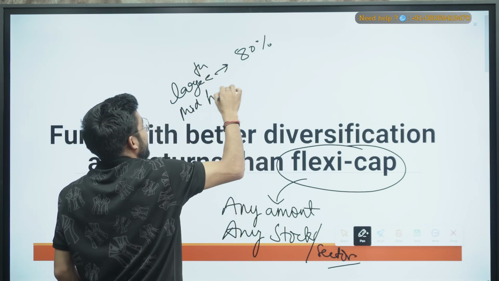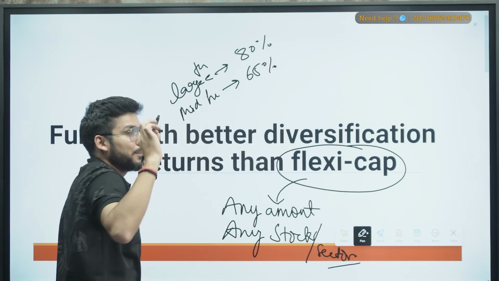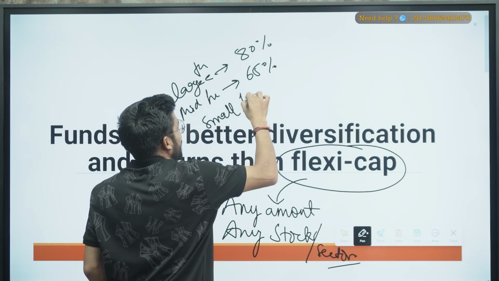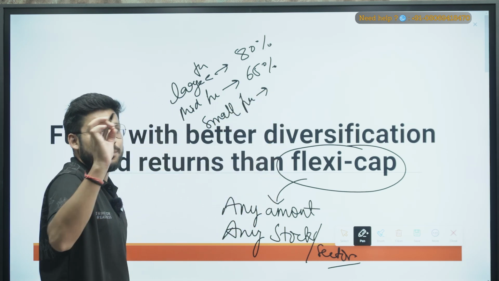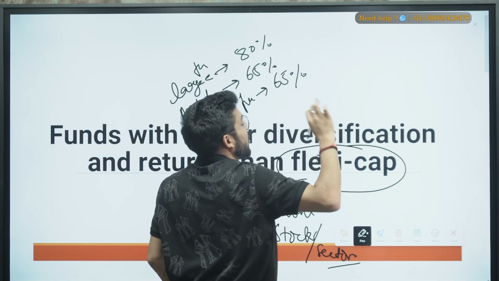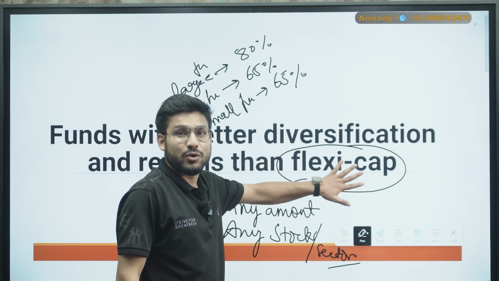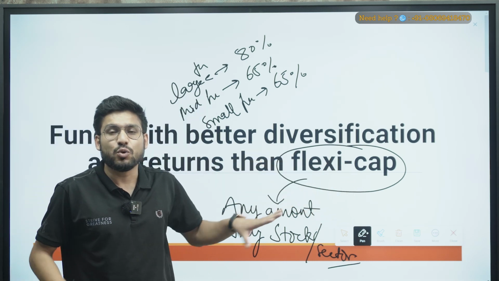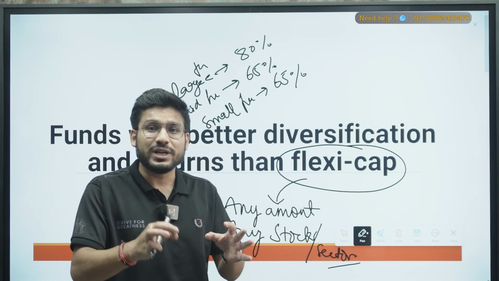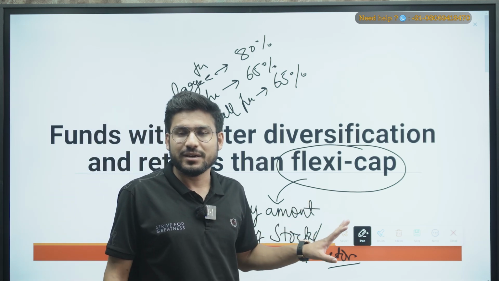Mid cap funds have a mandate to invest 60% in mid cap stocks only. Small cap funds have a mandate to invest 65% in small cap stocks only. But FlexiCap mutual funds don't have that kind of mandate. They can invest any amount in any kind of stocks or sector they like.